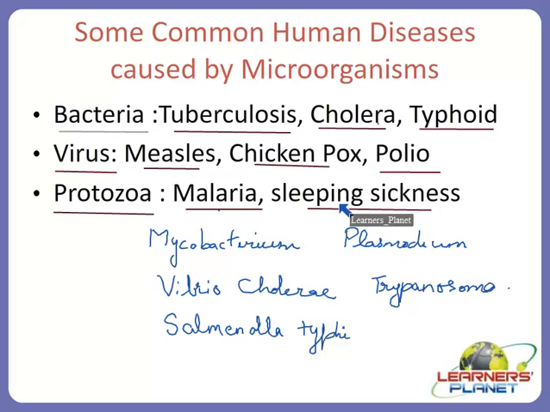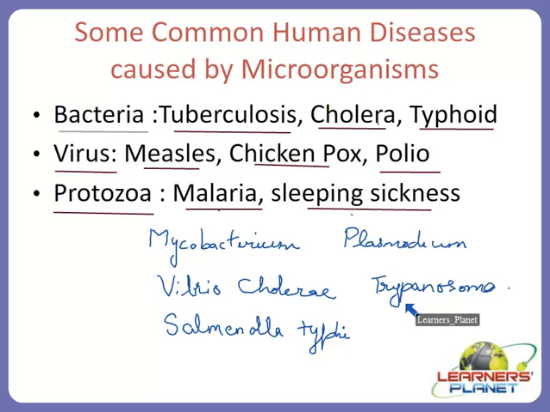In case of sleeping sickness, if a patient is infected by Trypanosoma, then the patient feels dizziness. The nervous system is attacked basically. They feel so much dizziness that they cannot wake up properly, so they keep on sleeping for a very long period of time. And of course, they have a little swelling over different parts of the body. So these are certain general diseases caused by microorganisms in human beings. The causing agents and the symptoms of such diseases have been highlighted.